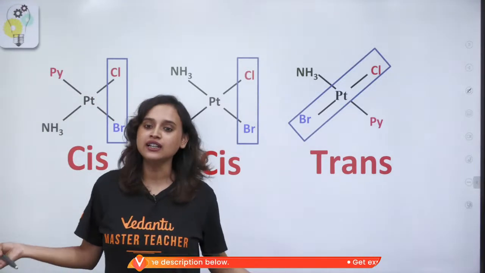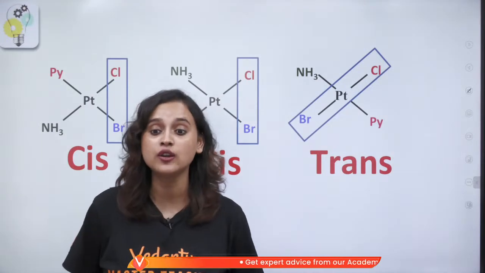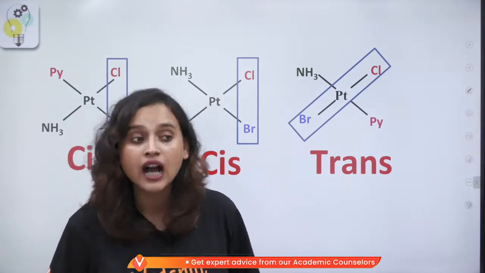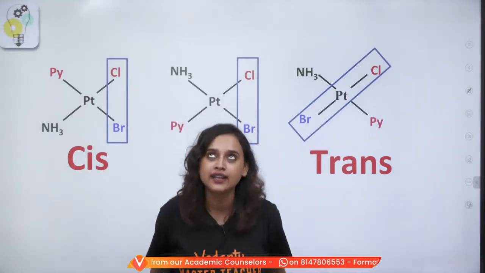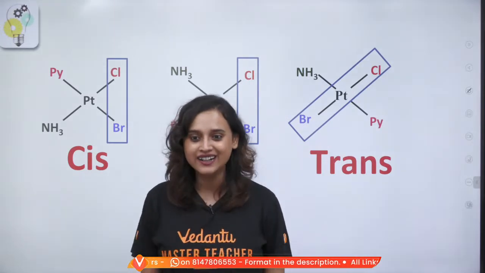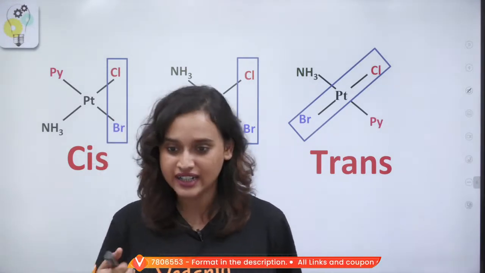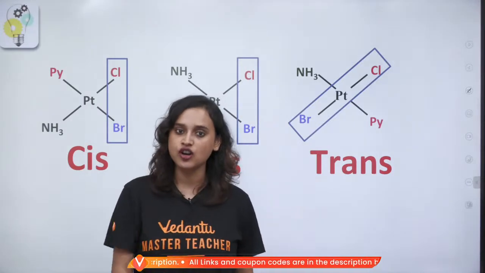So that's it, everyone. This is where we come to the end of coordination compounds. But yes, this was only one shot divided into 2 parts. Otherwise, this is a huge chapter. If I would have taught you everything in one go, I think everything would have been on top of your head. So I think this is how we should have taken it. Yes, 2 cis, 1 trans. That's what I told you, right? So we are done with coordination compounds.